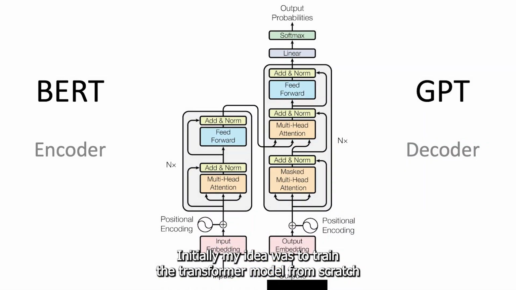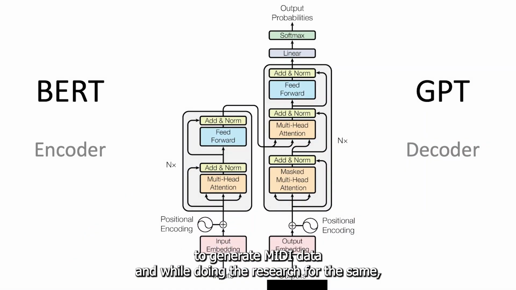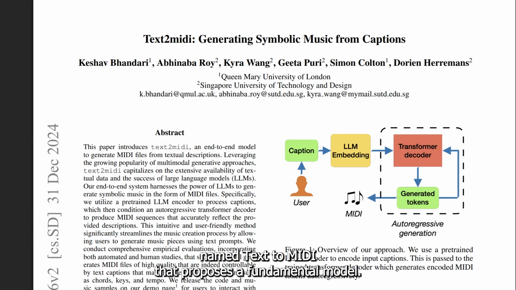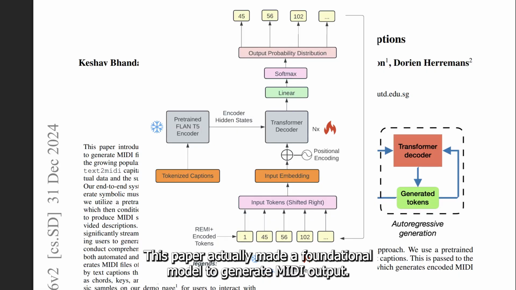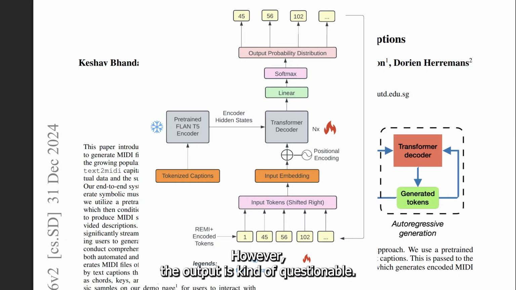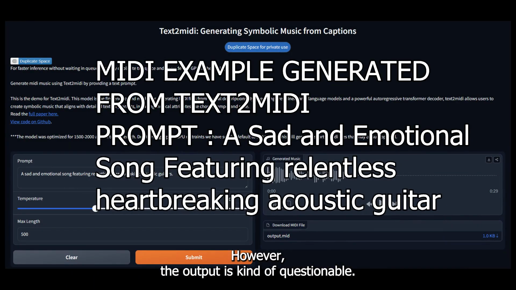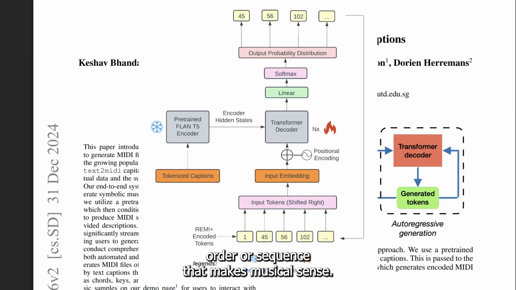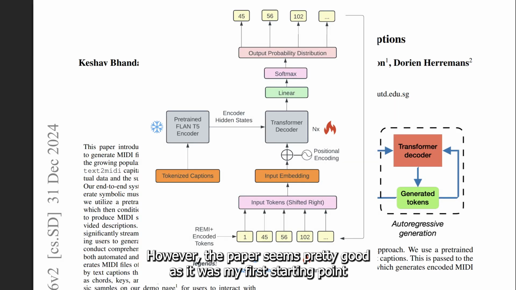Initially, my idea was to train a transformer model from scratch to generate MIDI data, and while doing the research for the same, I came to know about a research released in December of 2024 named Text to MIDI that proposes a fundamental model. This paper actually made a foundational model to generate MIDI output. However, the output is kind of questionable. As you can see for yourself here, the output seems to not even be in correct order or sequence that makes musical sense. However, the paper seems pretty good, as it was my first starting point for this work.